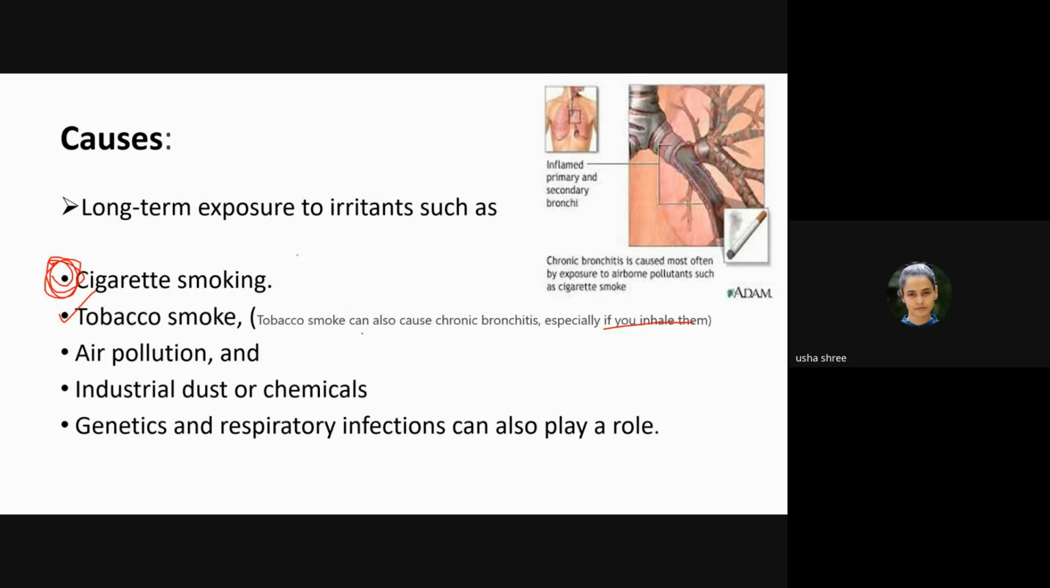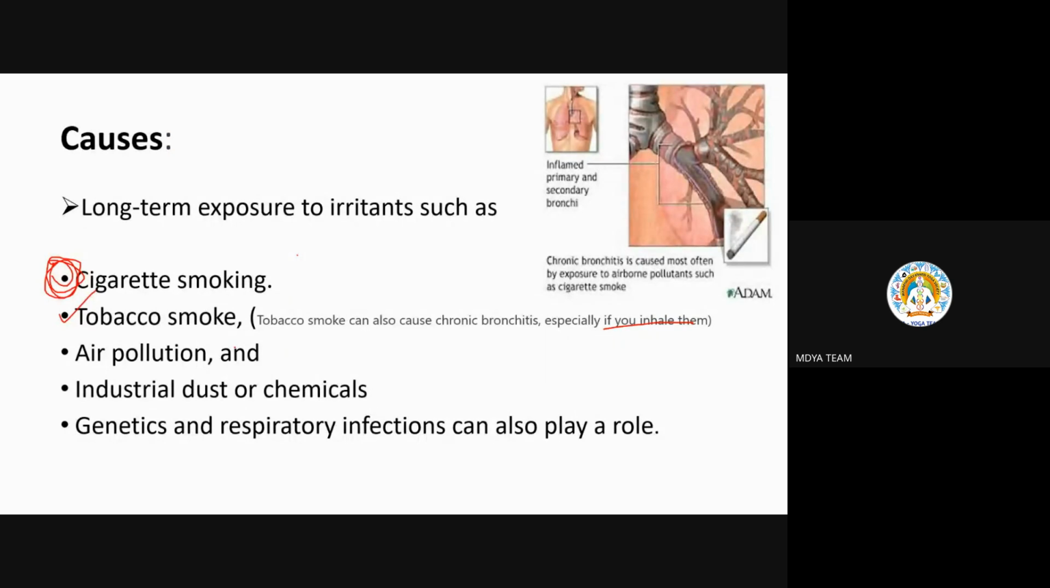Does someone know passive smoking? Ma'am, yes. I think it's the person who's just exposed to the smoke. He's not directly smoking, but he's just exposed to the smoke. Yes, exactly. The person who is smoking is harming himself also, but he is removing that smoke out, and another person is inhaling it normally, so it goes into him.